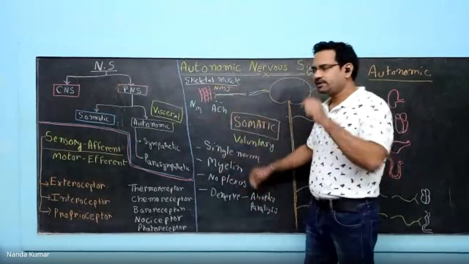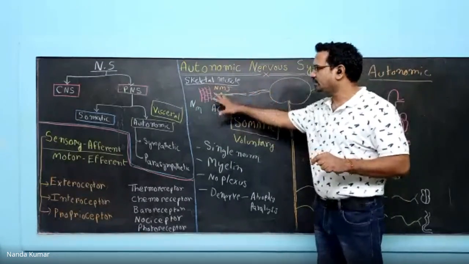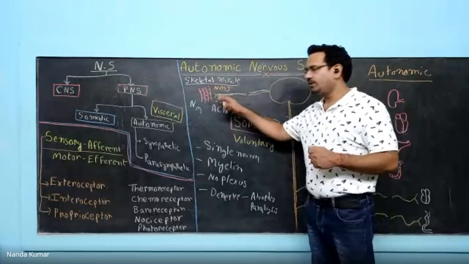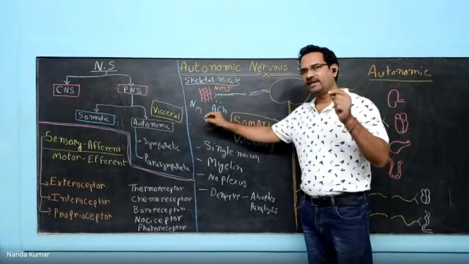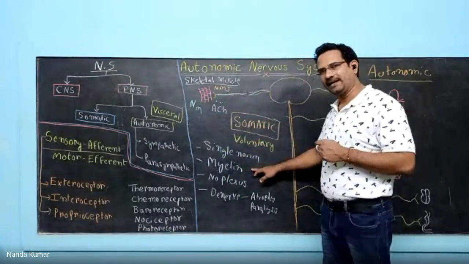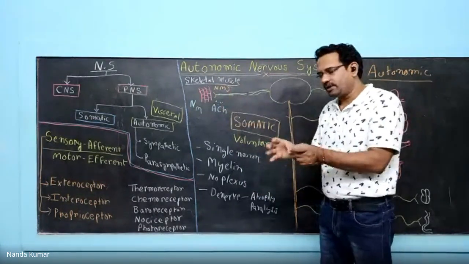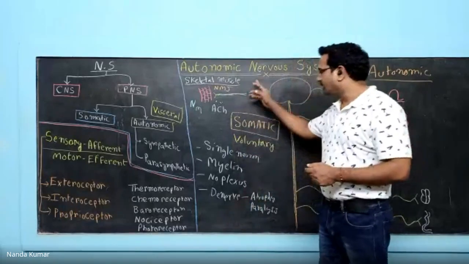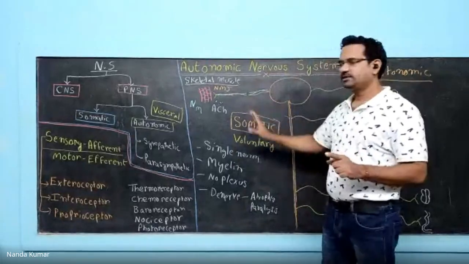So these are all the unique features of the somatic nervous system. In the somatic nervous system, a single neuron goes to skeletal muscle. At the junction, the neurotransmitter is acetylcholine and the receptors are nicotinic muscle receptors. A single nerve, and the nerves are completely covered with myelin. After that, no extensive plexus. That means multiple neuronal connections are not there. Important one, denervation. Any injury to the nerve results in atrophy of the muscle and paralysis. This is what is there.